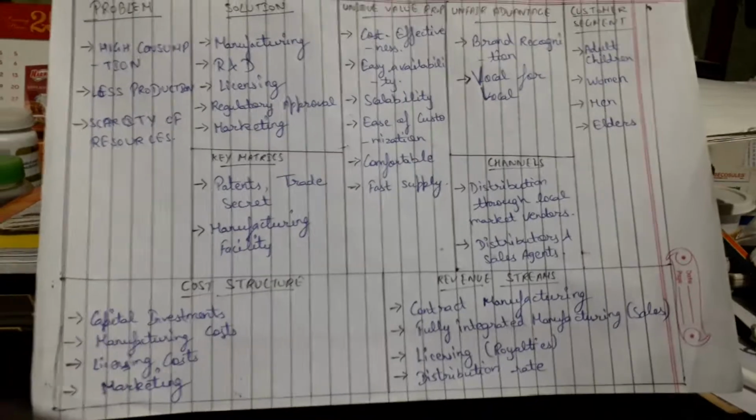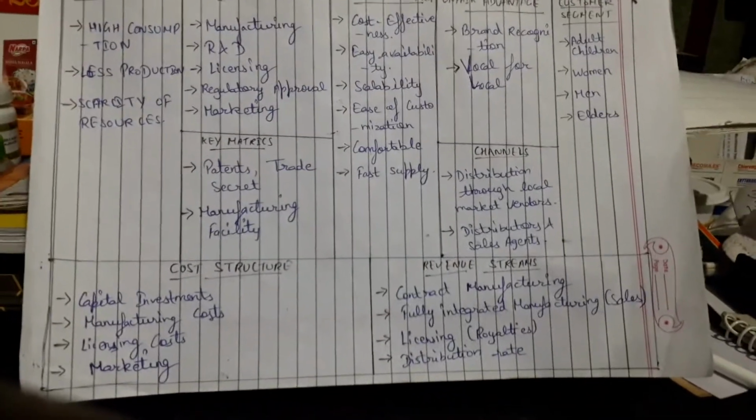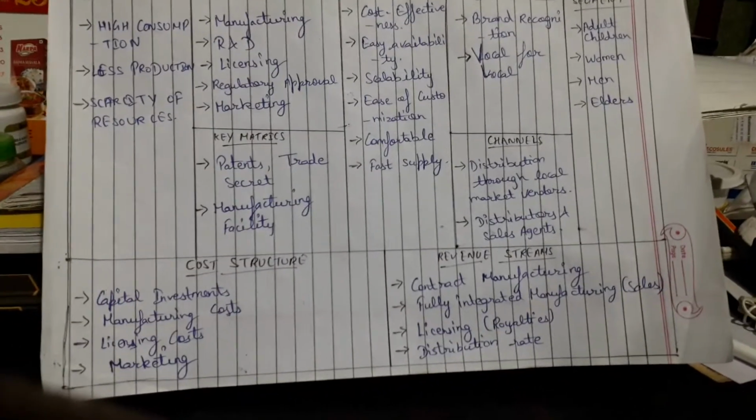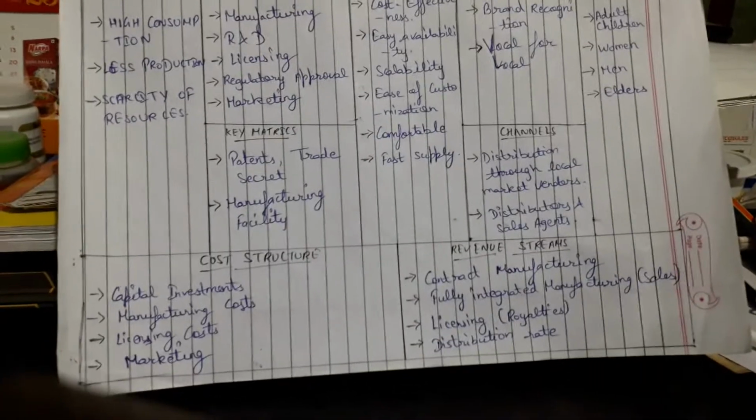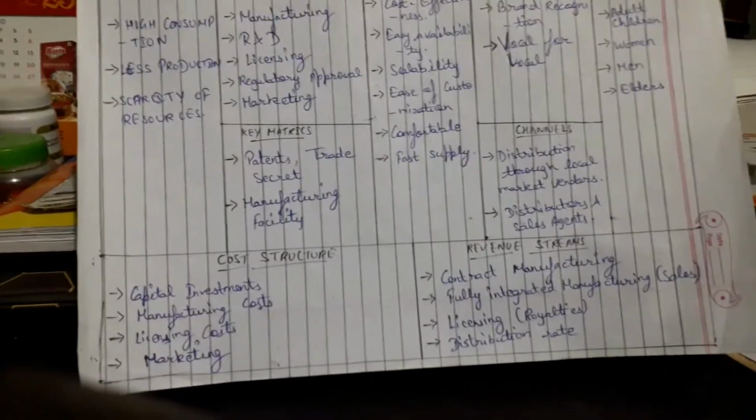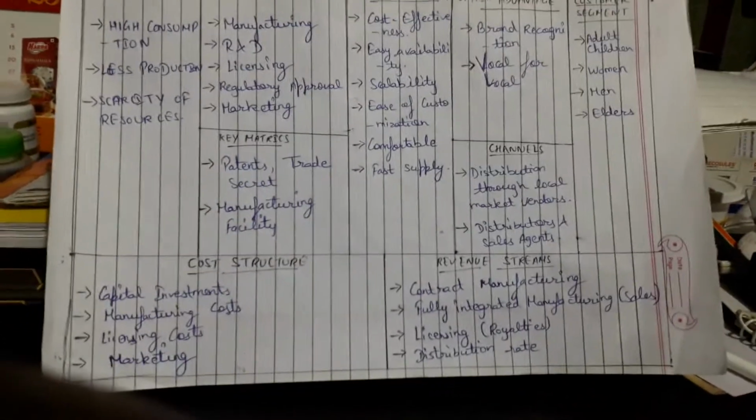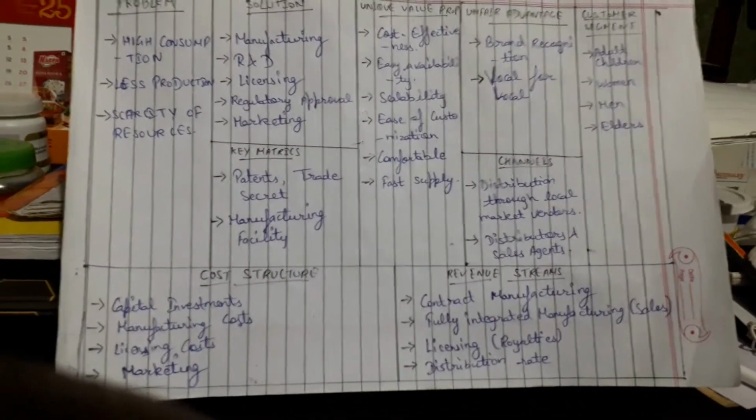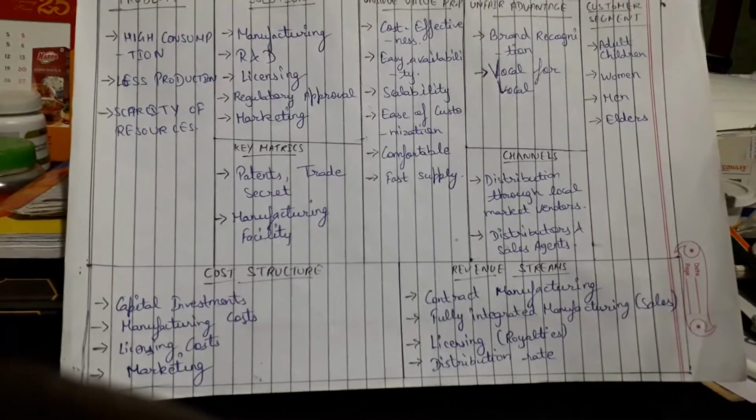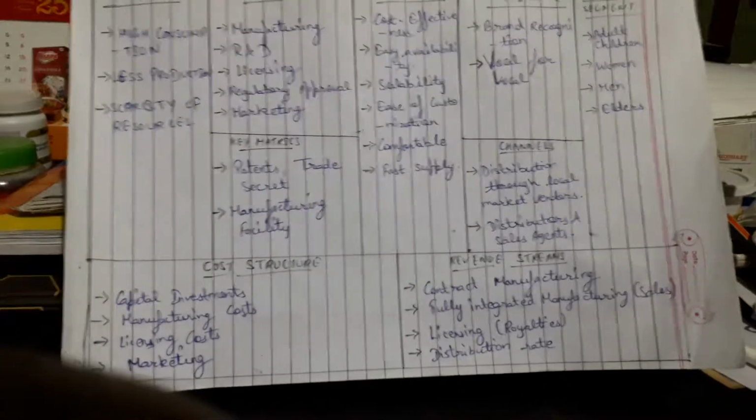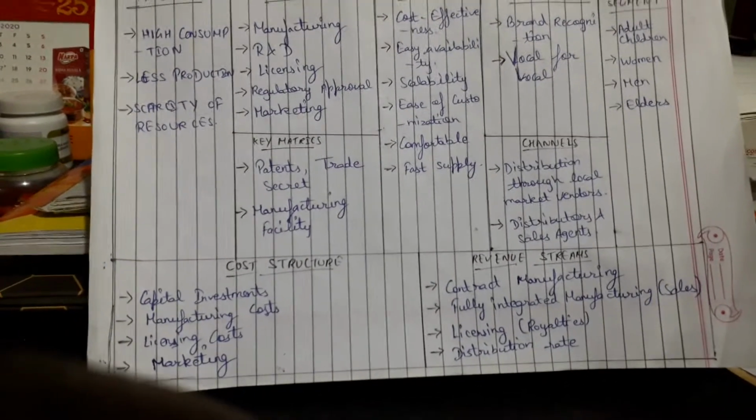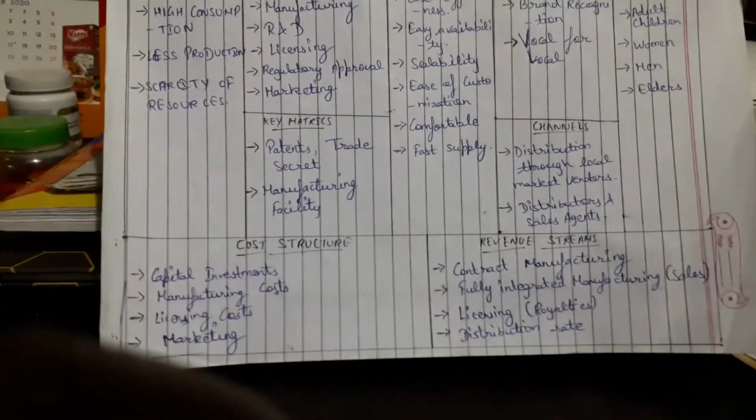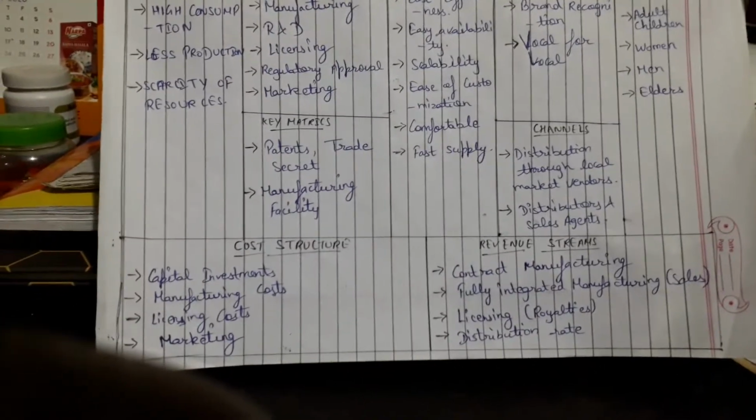Next is customer segment, the people we are going to cover under this project: children, women, men, and elders. At different ages people require different types of footwear for comfort or convenience. Elders need orthopedic sleepers because of their foot pains, or they also need acupressure sleepers.